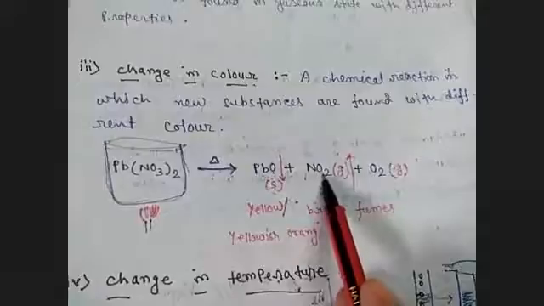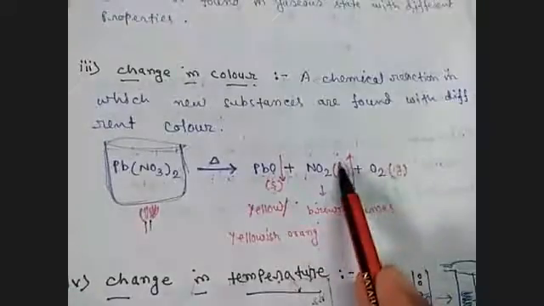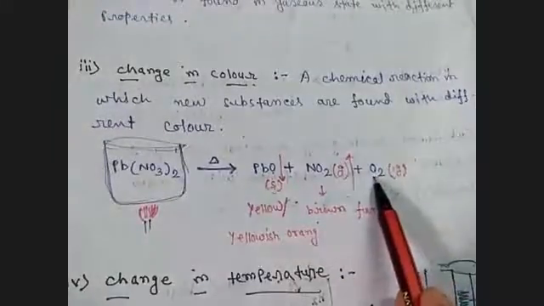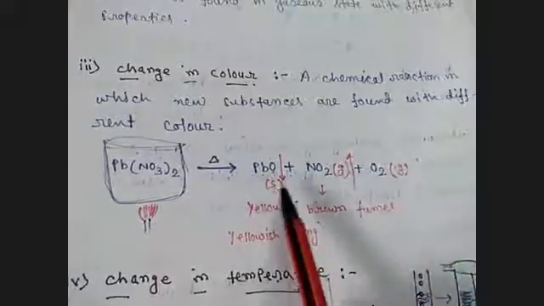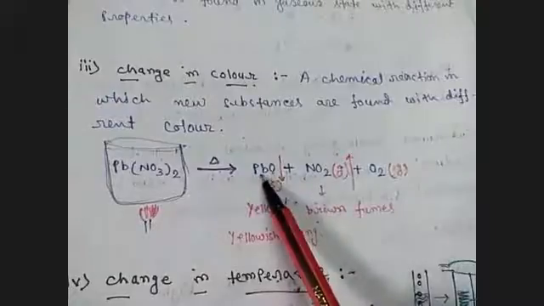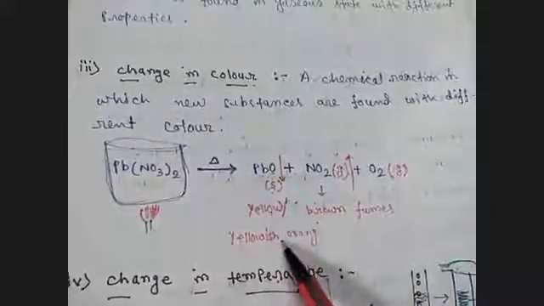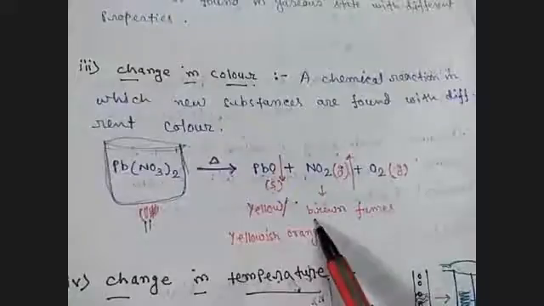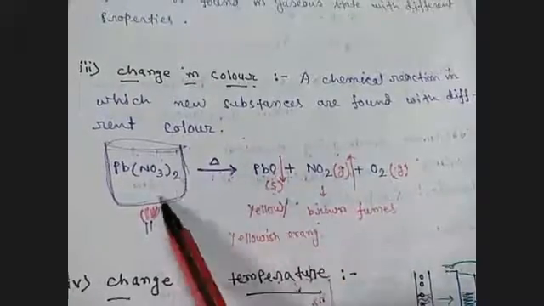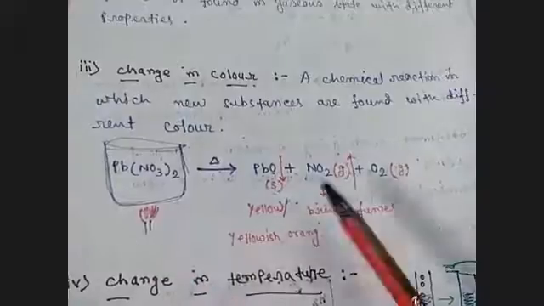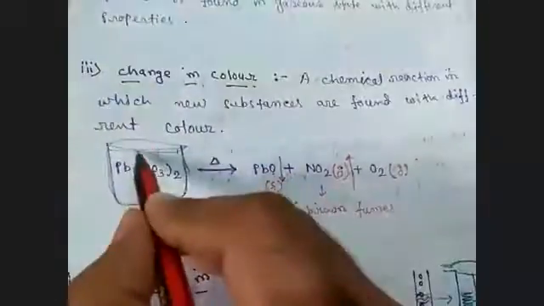NO2 is a gaseous substance. It will evaporate, and the new substance formed, that is oxygen, is also in gaseous state, also evaporated. Now look at here. The color of lead oxide is yellow or yellowish orange. NO2 is brown fumes. So when we heat lead nitrate, we will observe that brown fumes will evolve from here.